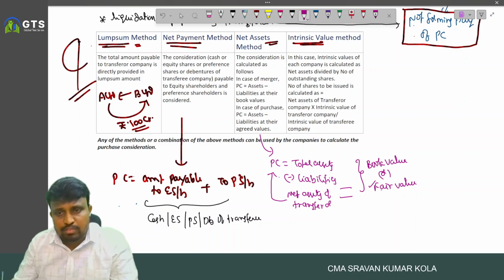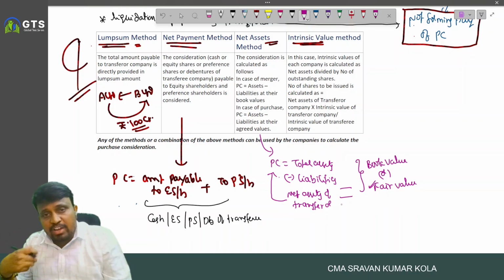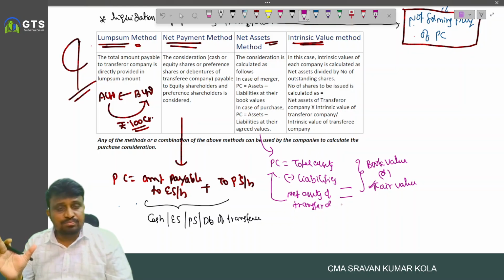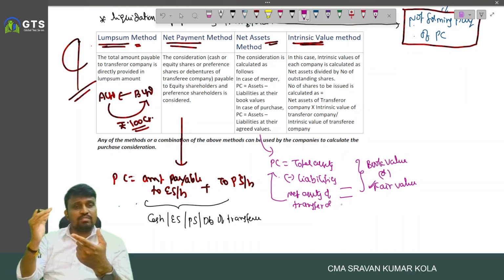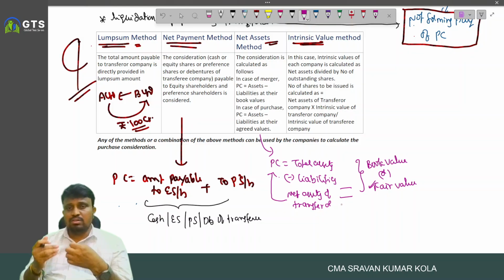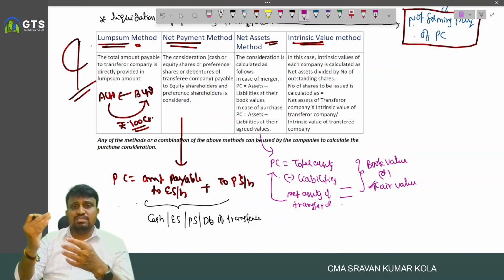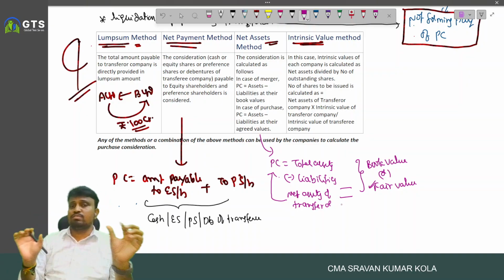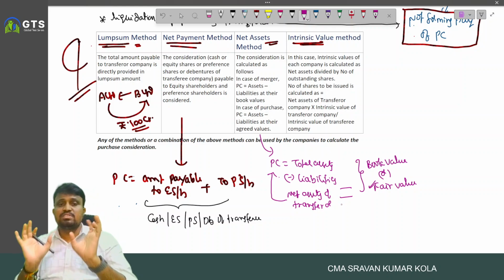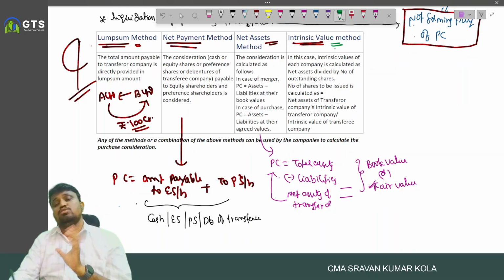So if fair values or revalued figures are given, we consider that revalued figure. Or if fair values are not provided, we consider book value. Like property, plant and equipment at fair value, plus land, plus building, or any intangible asset we have, plus current assets like stock, debtors, bank, etc. Total assets minus outside liabilities like debentures, creditors and other liabilities. This is the net assets of transferor company, and that is treated as PC under this method.